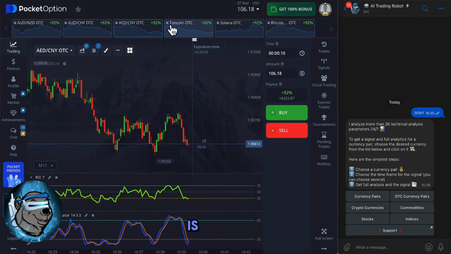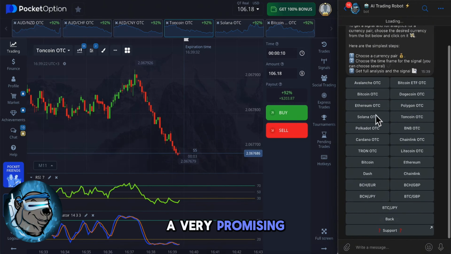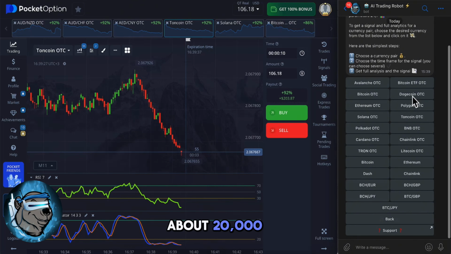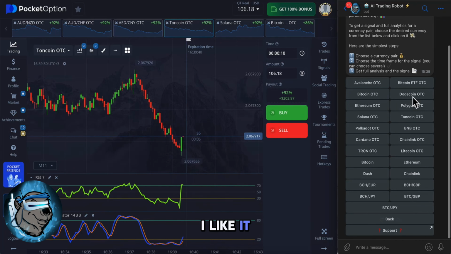Our first asset is Toncoin. A very promising coin. By the way, I hold it myself. I have about 20,000 of these tons. I like it. I'm waiting for the price to reach around $5 and then I'll sell. This is not financial advice, just sharing, so to speak, my crypto asset portfolio.